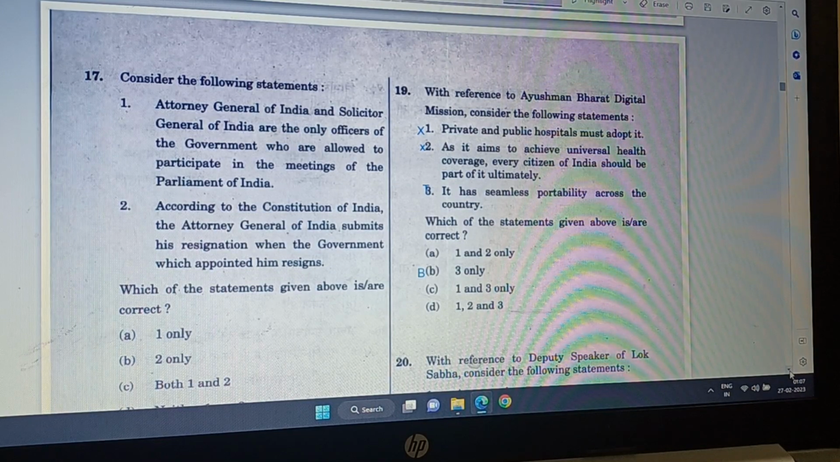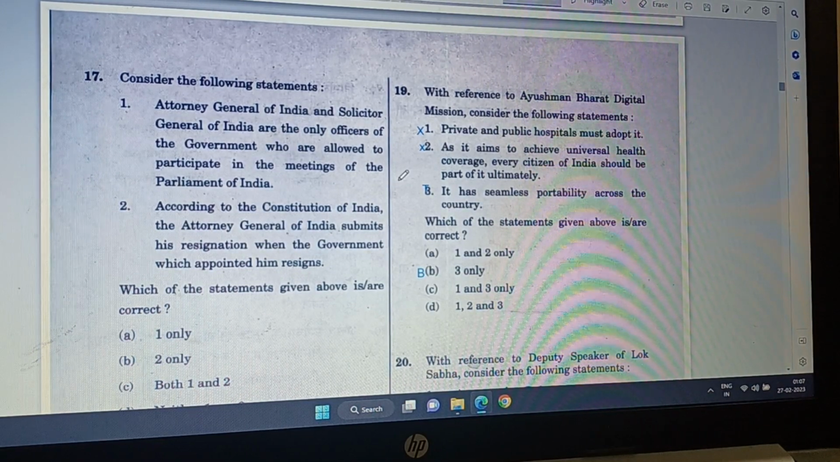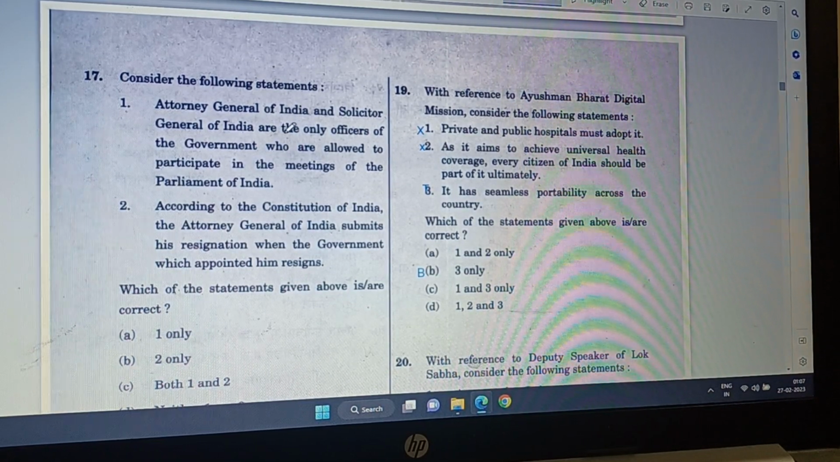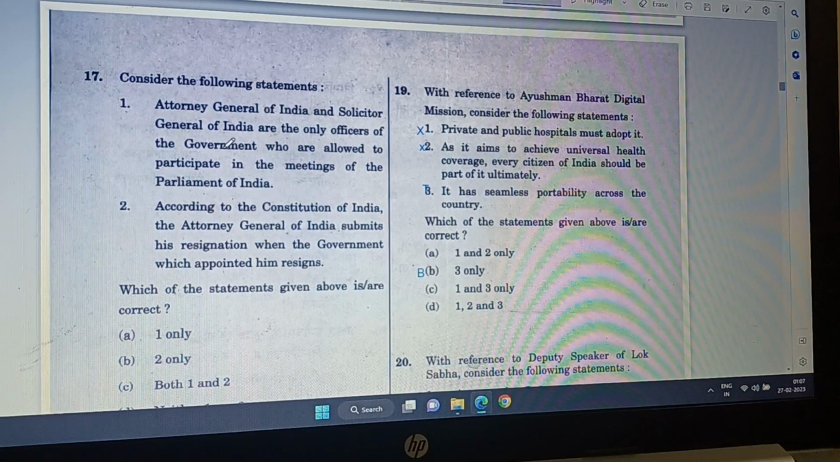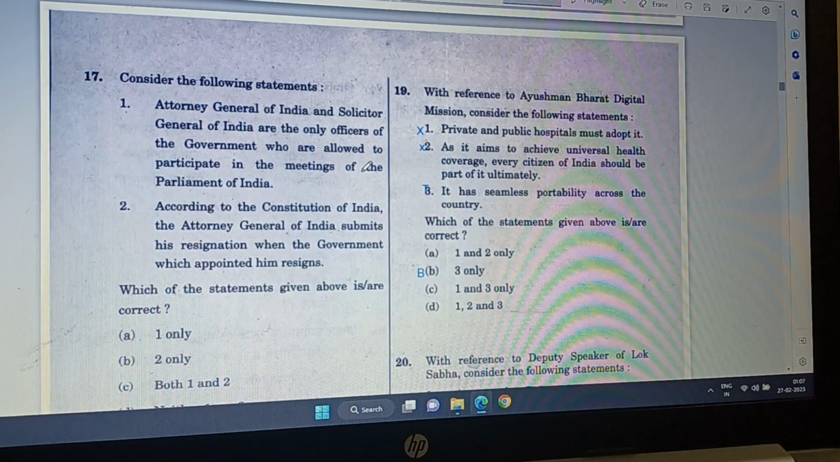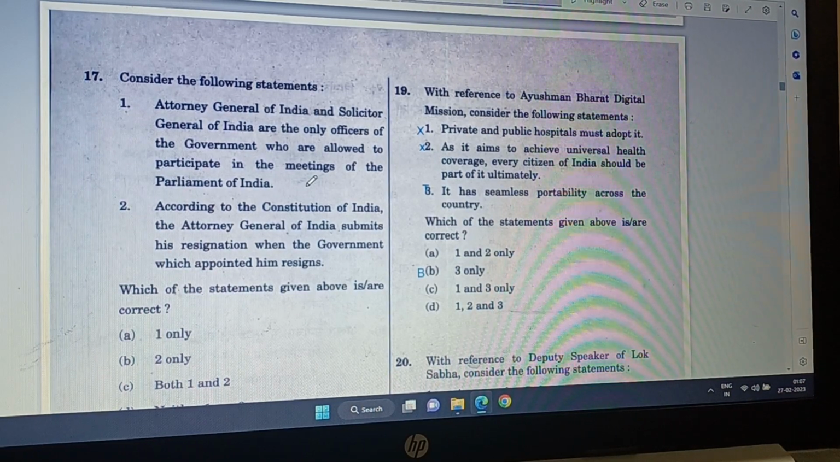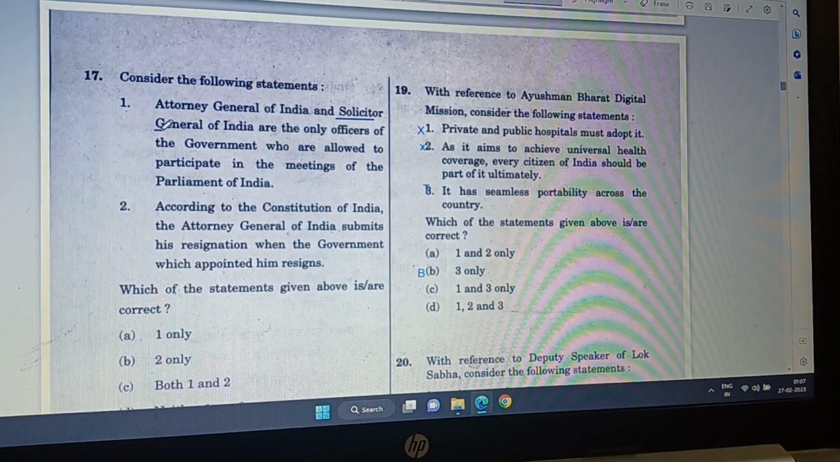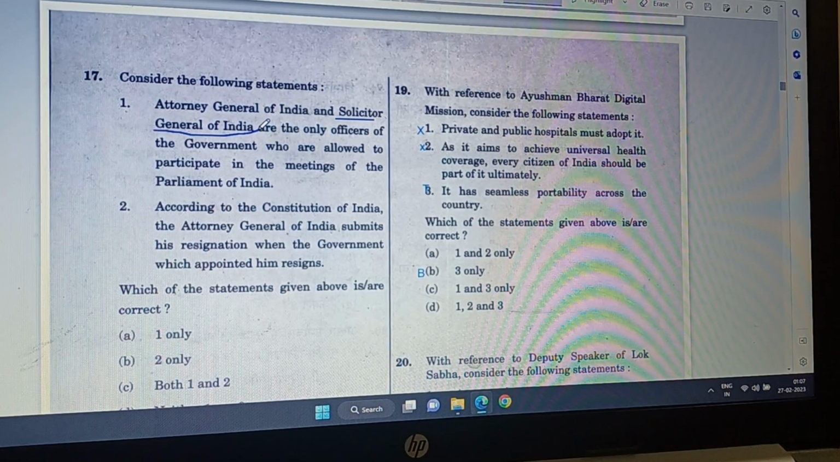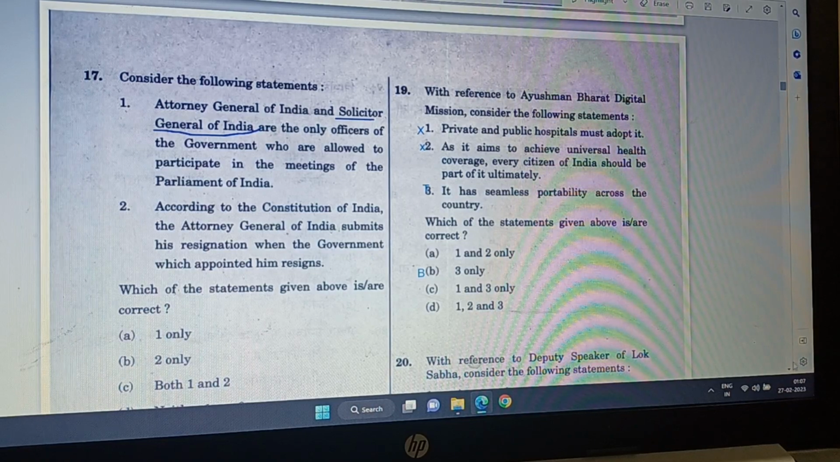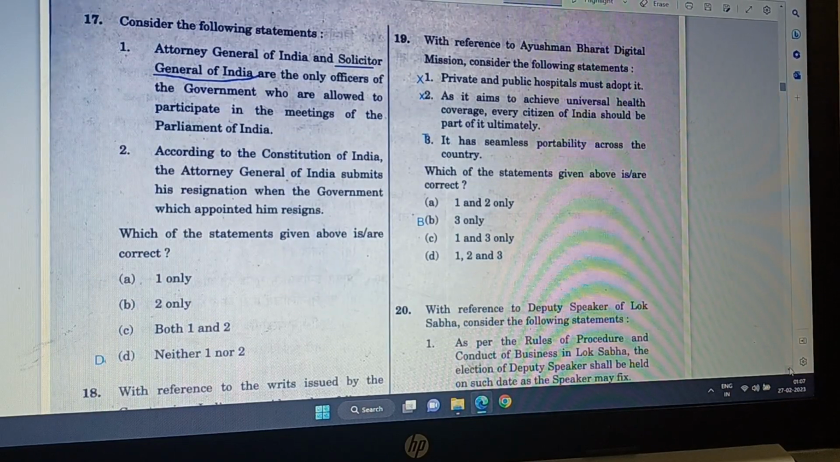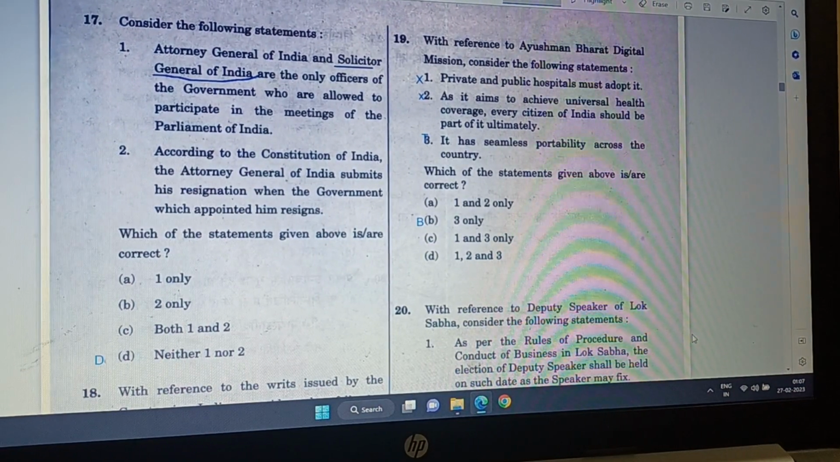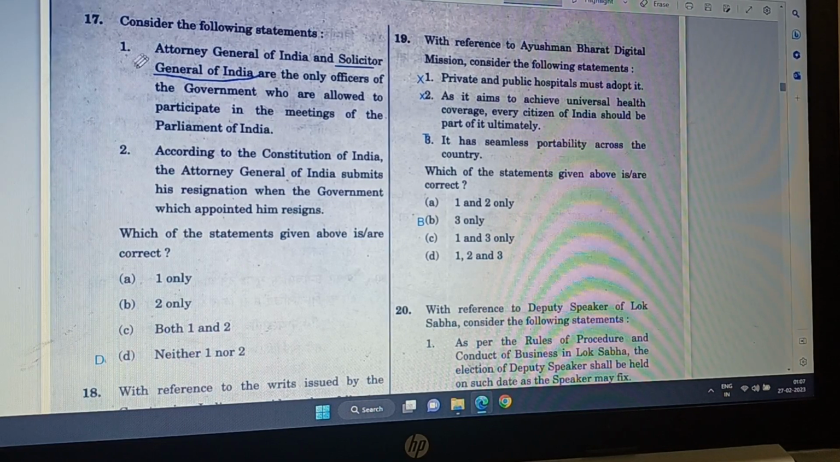Question 17. Attorney General of India and Solicitor General of India are the only officers of the Government of India who are allowed to participate in the meeting of the Parliament of India. Actually, it is only Attorney General, not Solicitor General of India. So he is not allowed. Only Attorney General is the one who is allowed to do that. Only he can participate. So one is not correct.